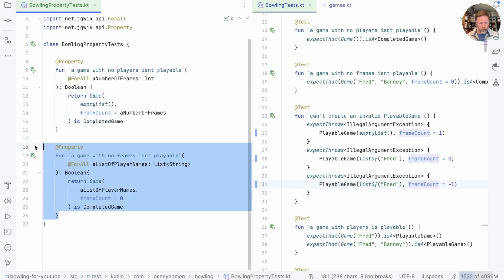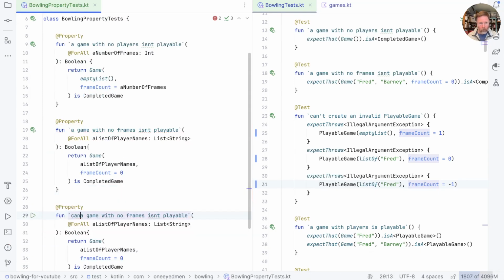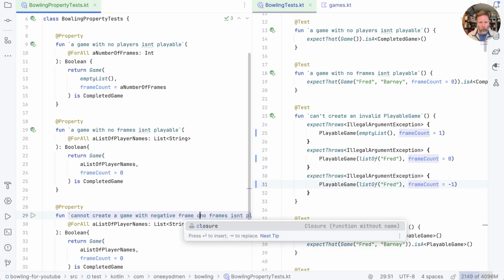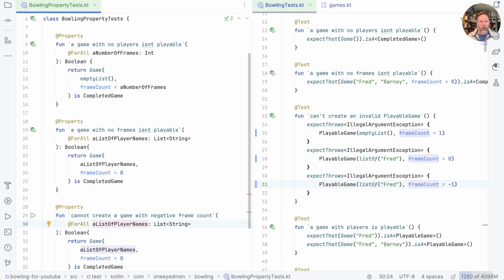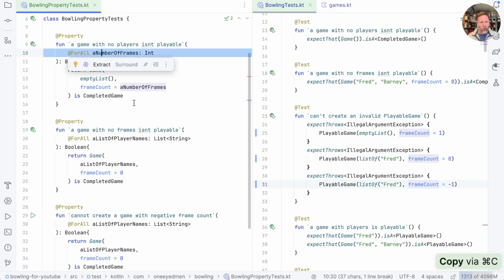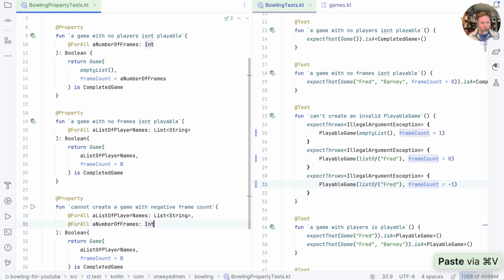So I think there's a property of cannot create a game with negative frame count. So here, to be exhaustive, we want to test for different sets of lists of player names and different sets of negative numbers. So we want to keep that, and we want to add a parameter of the number of frames.